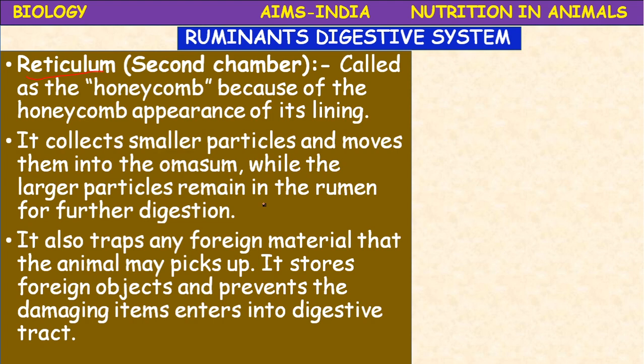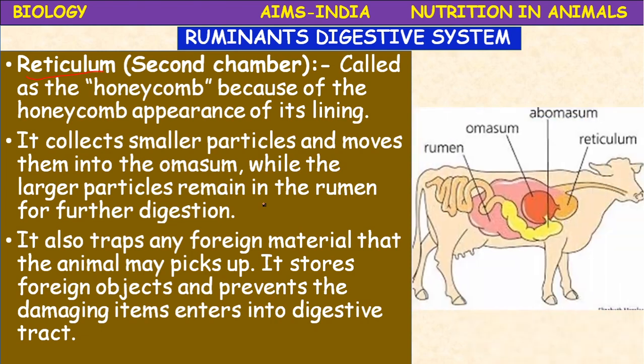So that's why, as you know very well, nowadays in the towns and cities, these domestic animals like cows and buffaloes are eating covers, polythene covers and hair. These are unwanted substances which they consume. Those unwanted particles will not be allowed into the next part of the stomach. They are stopped in the reticulum itself. It is the mechanism present in these ruminants.